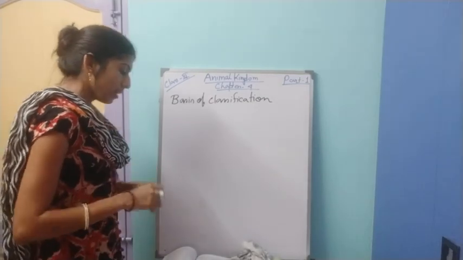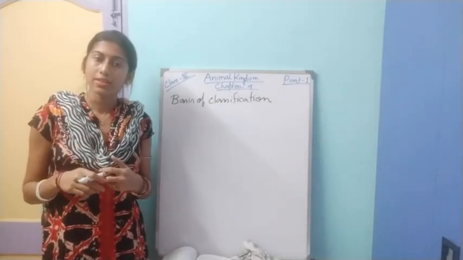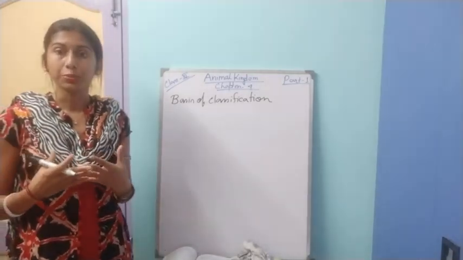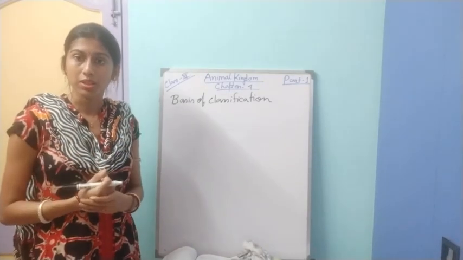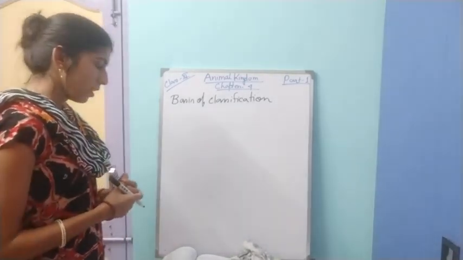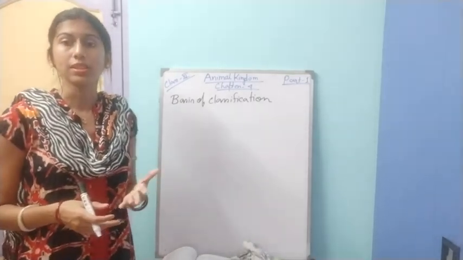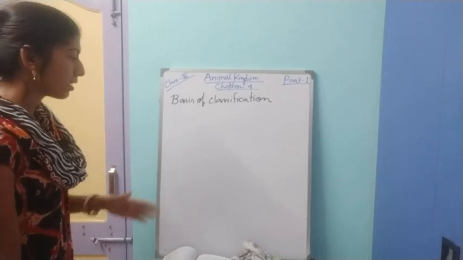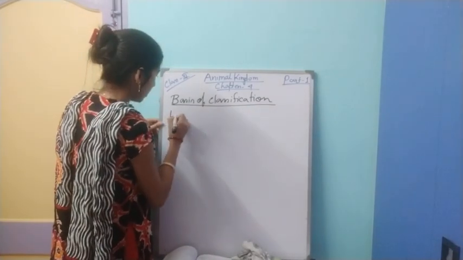These are like different arrangement of cells, how the cells are arranged in their body structure, their type of digestive system, respiratory system, circulatory system, how many germ layers are present inside their body, their type of reproductive system, and their body level organization. These are some criteria on which the classification has been done. So first we will start with the level of organization.